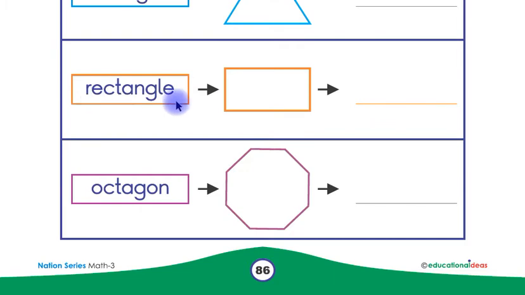This is rectangle in name, children, and this is a rectangle shape. Look at this shape, children. This is a rectangle shape and this is rectangle in name. Children, now you have to write rectangle name on this line by yourself.